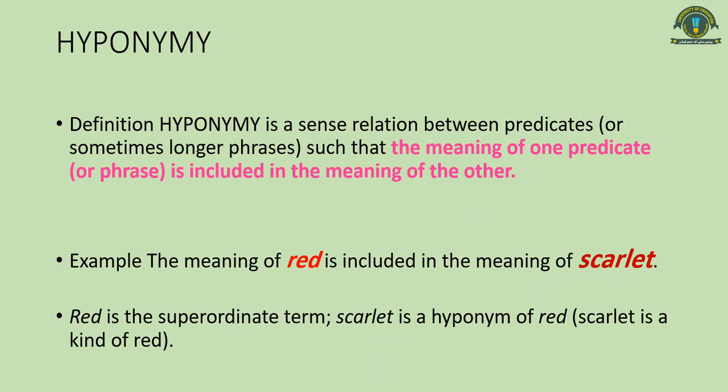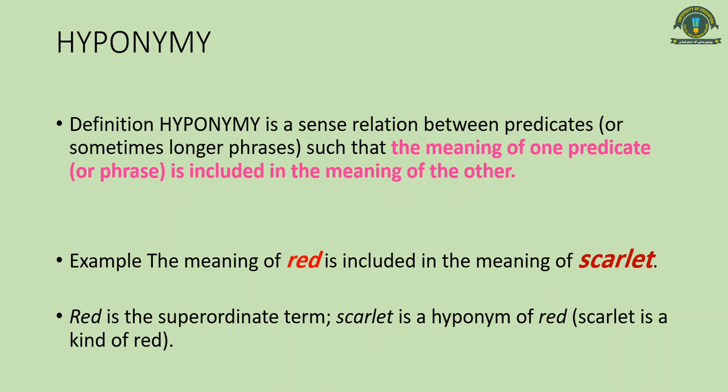Now here is the next lexical relationship that we will discuss in this lecture. It is hyponymy. Hyponymy is a relationship between predicates or sometimes longer phrases. So here we can also have some longer phrases, a phrase consisting of 2 words or 3 words as well. But in this lecture we will only discuss the predicates consisting of 1 word.